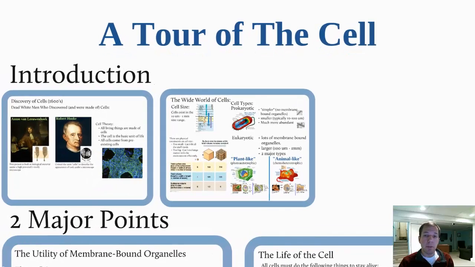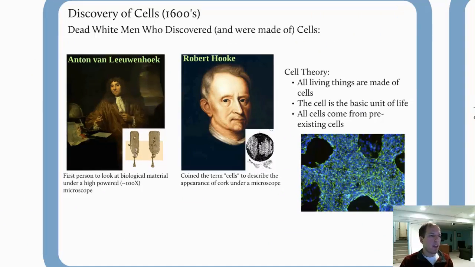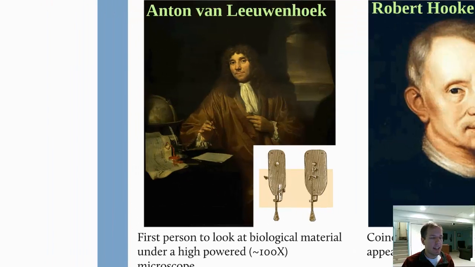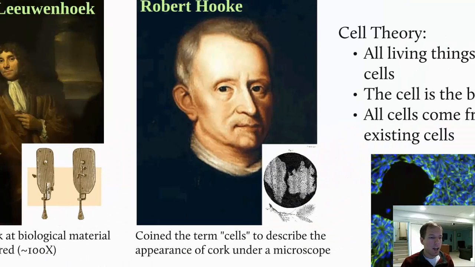To start, just with a couple of people, just so you can see their faces. Anton van Leeuwenhoek. He is the dead white guy who is the first recorded person to be able to look at what we think of as cells under a high-powered microscope. Followed by Robert Hooke, who coined the term cells in his observations of these cells within cork, because it reminded him of a prison.